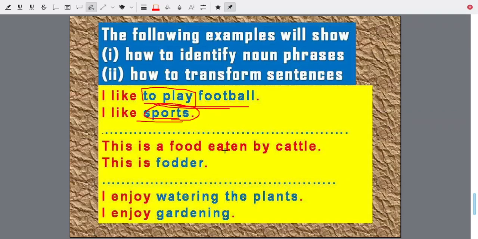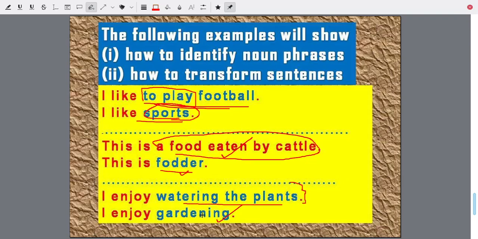This is a food eaten by cattle. This is fodder, animal food. So if this is a noun, then this is also a noun phrase. I enjoy watering the plants. I enjoy gardening. Both the things are not the same, but we have shown how to identify.